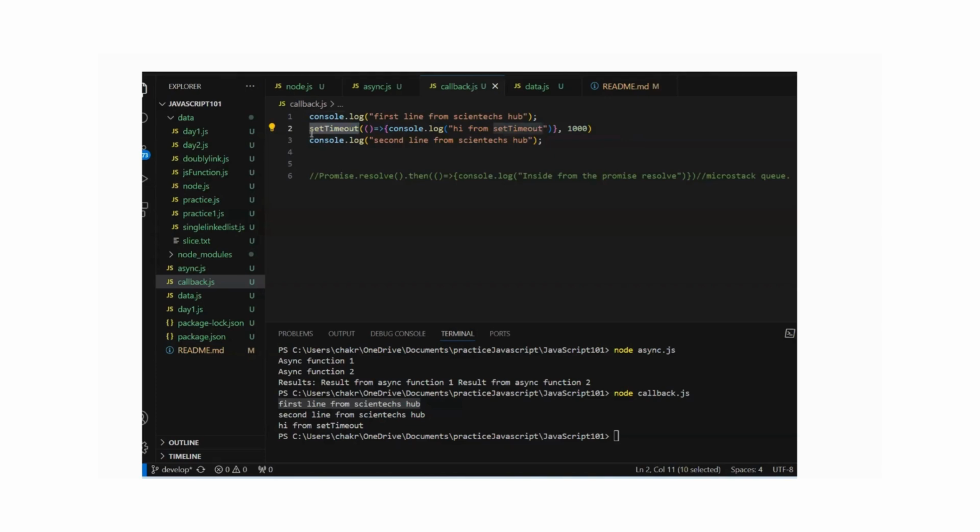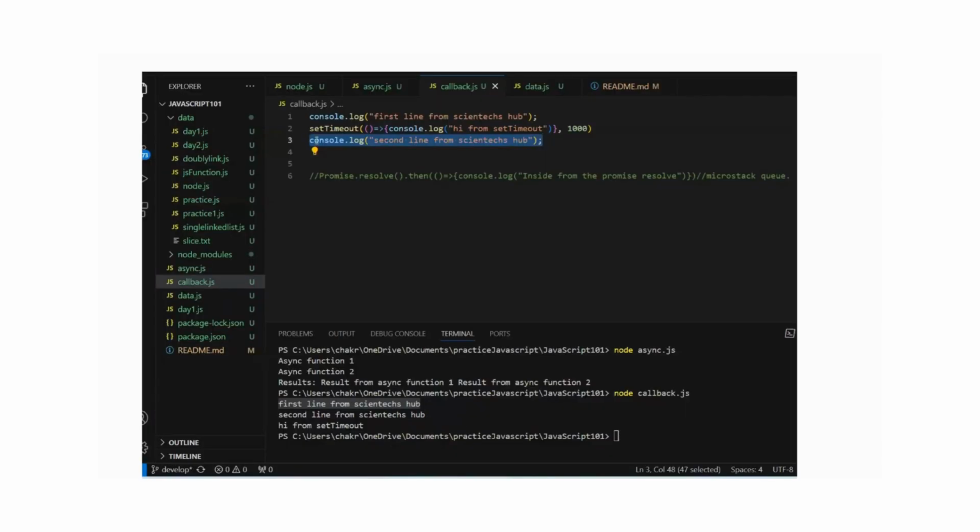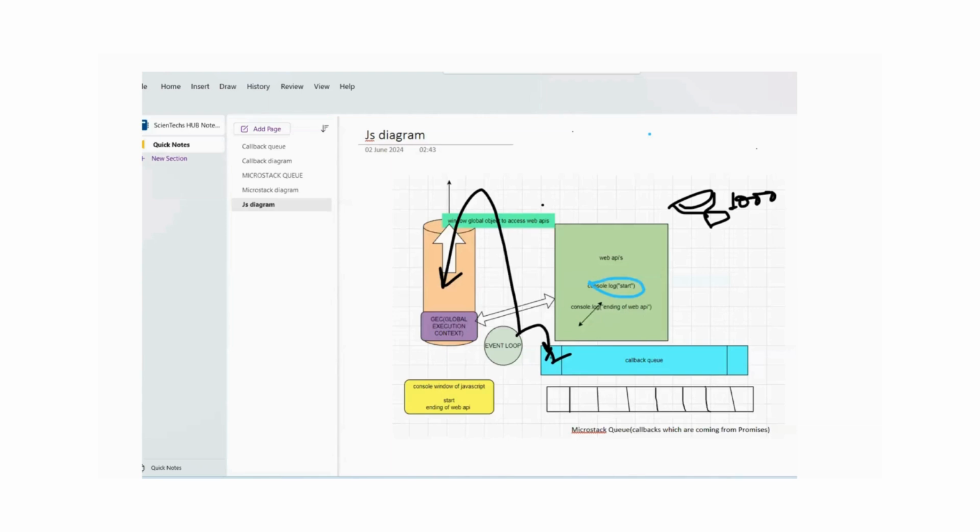So it will go for the second line, this console. It is checking there is one more console log, so the same procedure is happening. The event loop is checking whether there is data. Now the first request got executed and the queue is empty. It takes the second console log, which comes inside the queue. Now the event loop takes that second console log and puts it inside the global execution context, which processes it and prints the data.